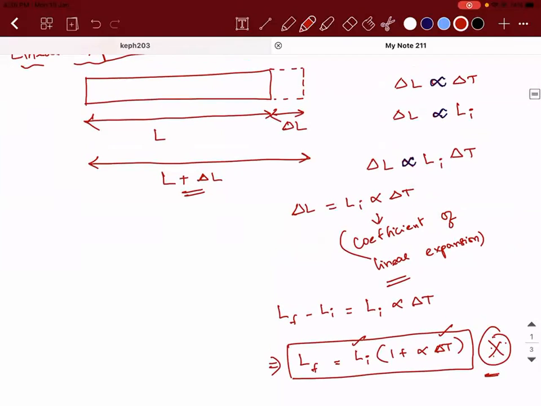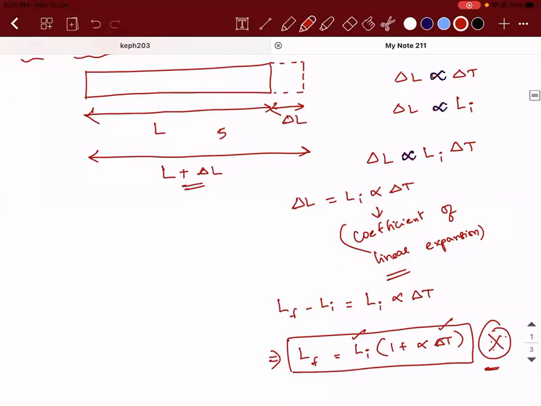Sir, how is delta L proportional to the initial length of the rod? It is observed to be proportional to the initial length. What they're trying to say is very simple. I'll try to explain it mathematically. Let's say the initial length is 5, and the increase in length is 0.1. So 0.1 is observed to be directly proportional to 5. That is the meaning of the statement which I wrote here.